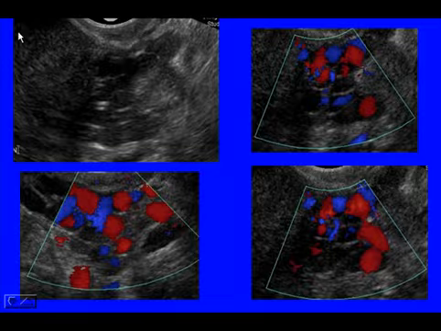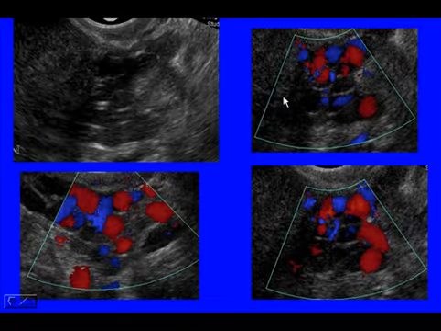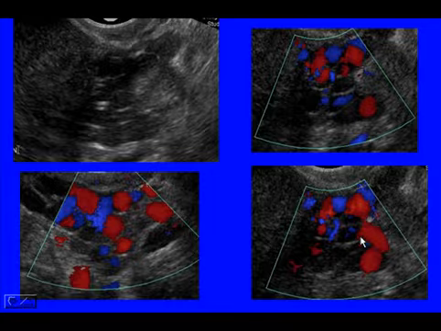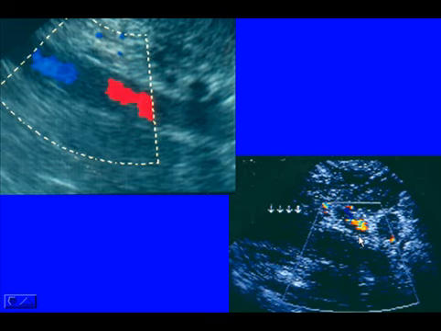You can see the uterus, and adjacent to the uterus there are all these cystic structures. When you put flow on, they're all vessels. These are veins, dilated veins. They're abnormal, and they're pelvic varices, which can also cause pain.